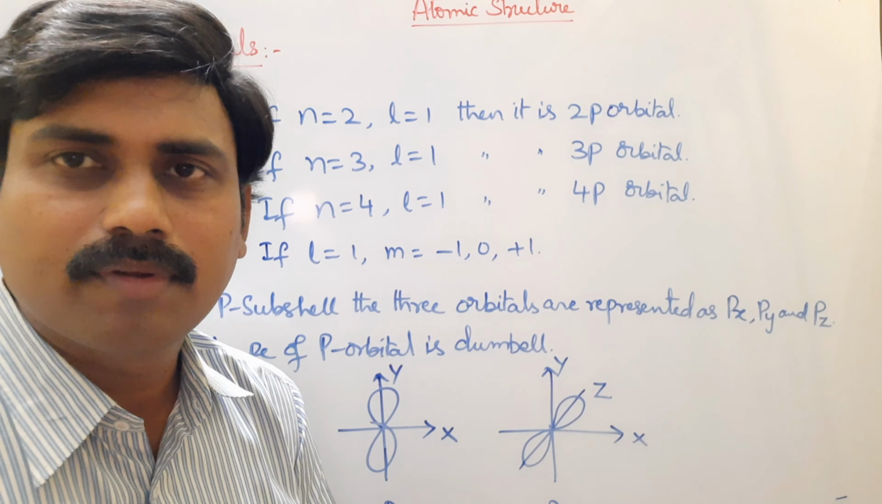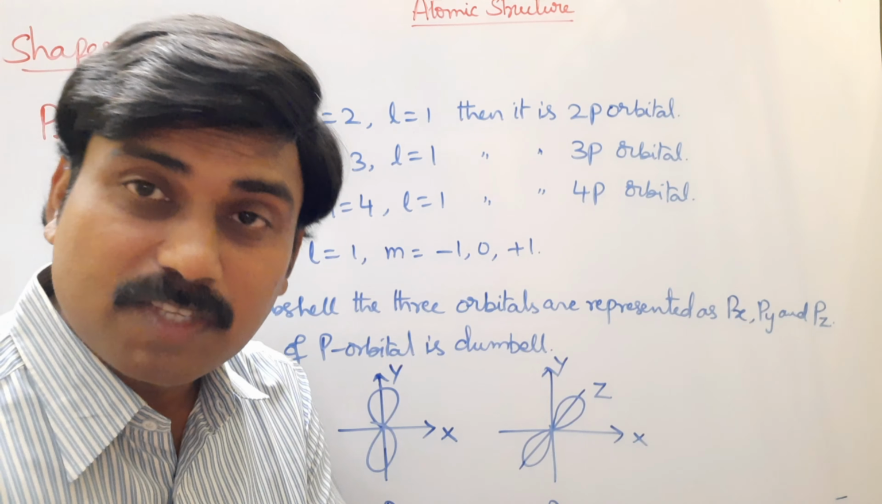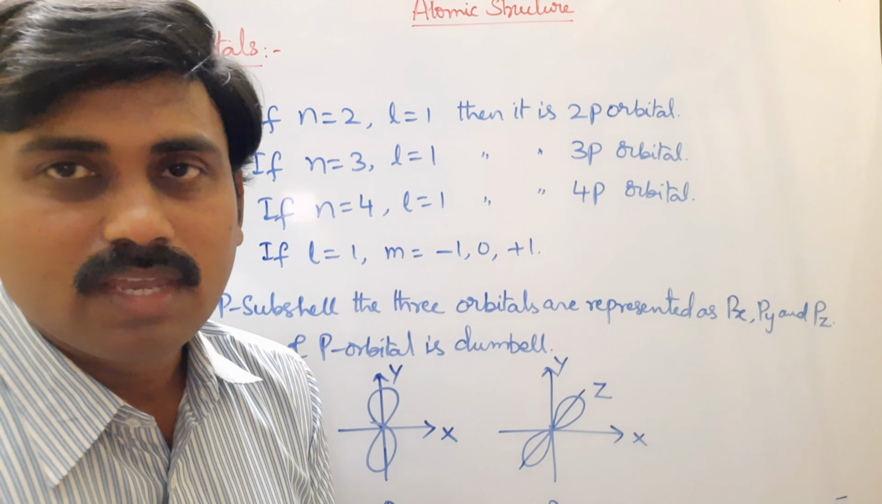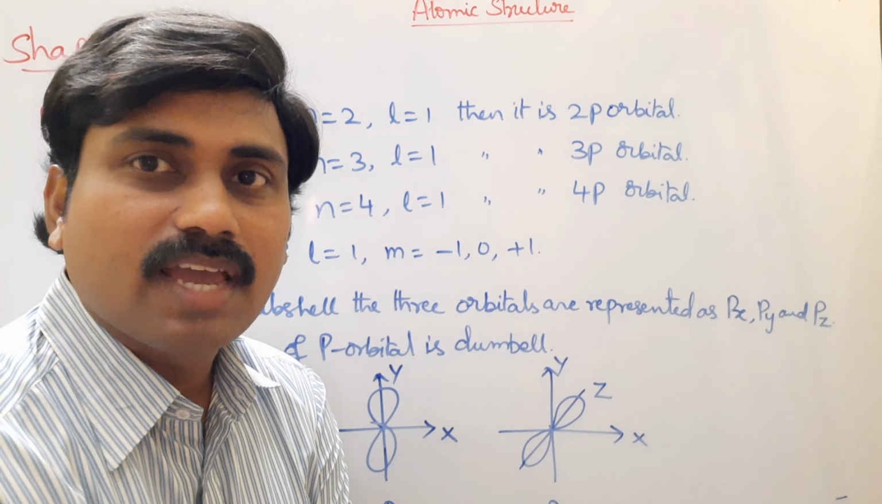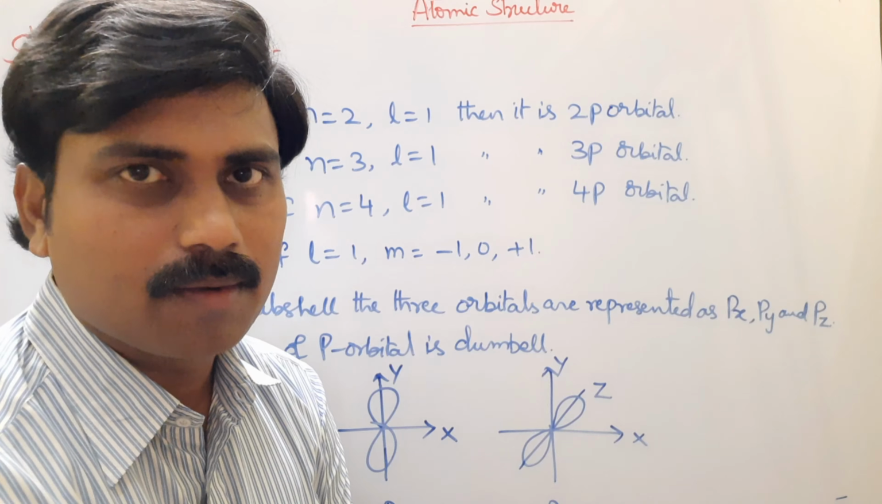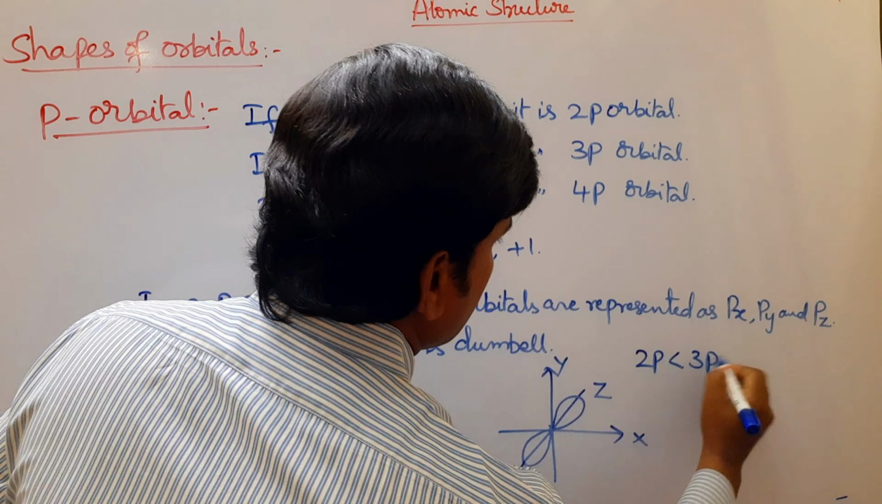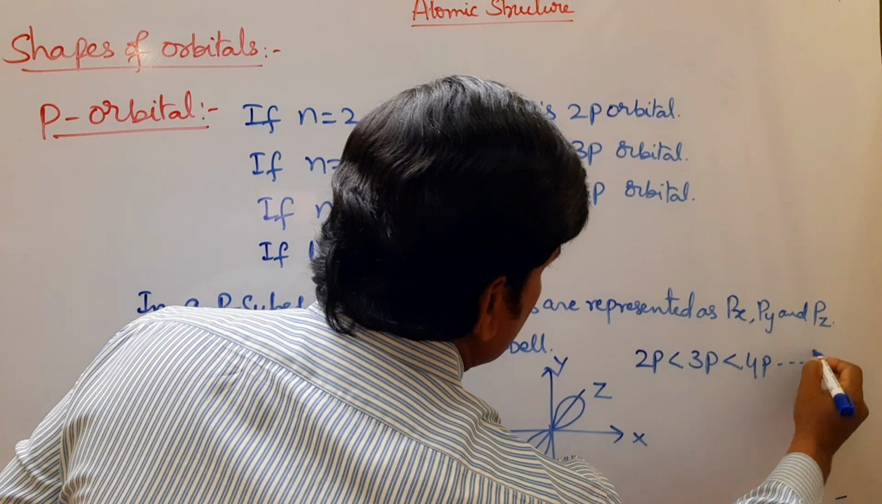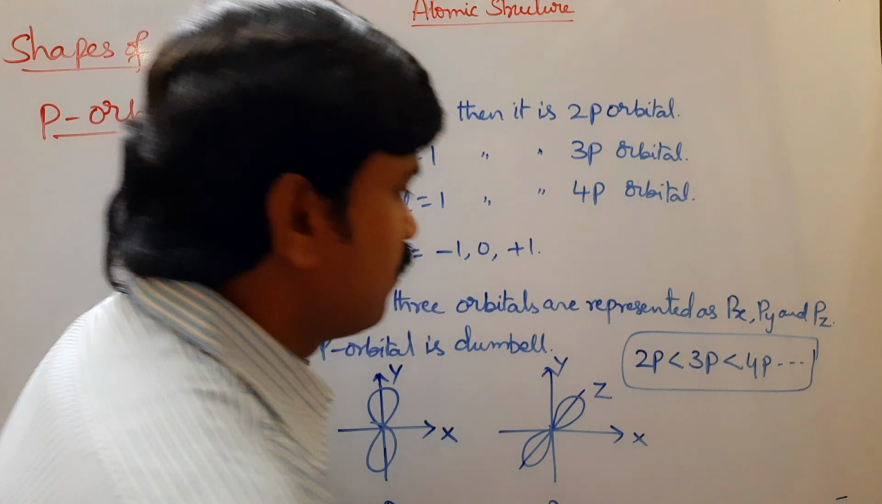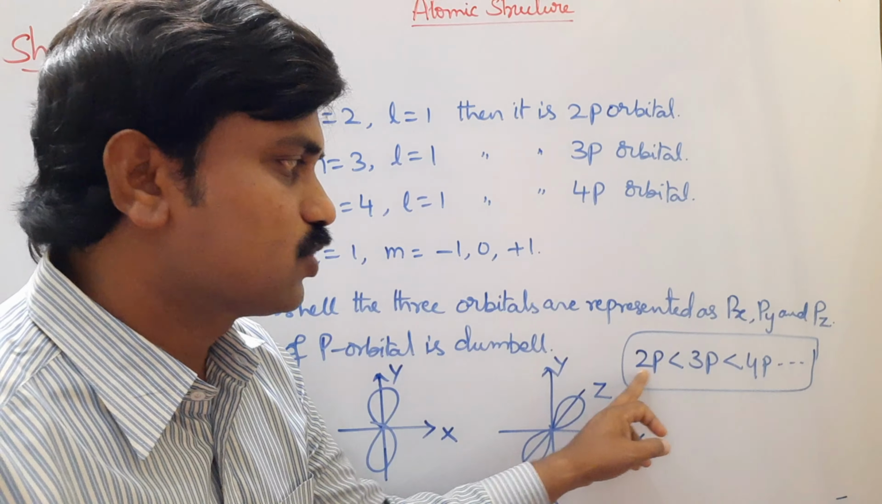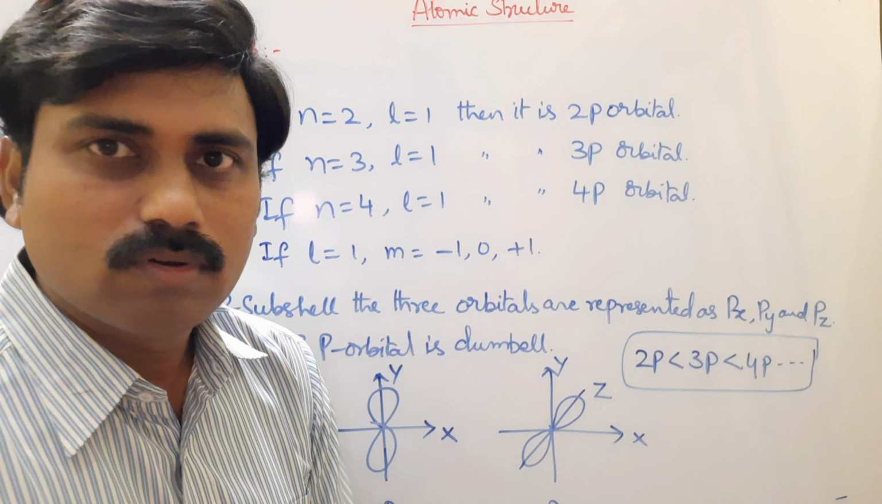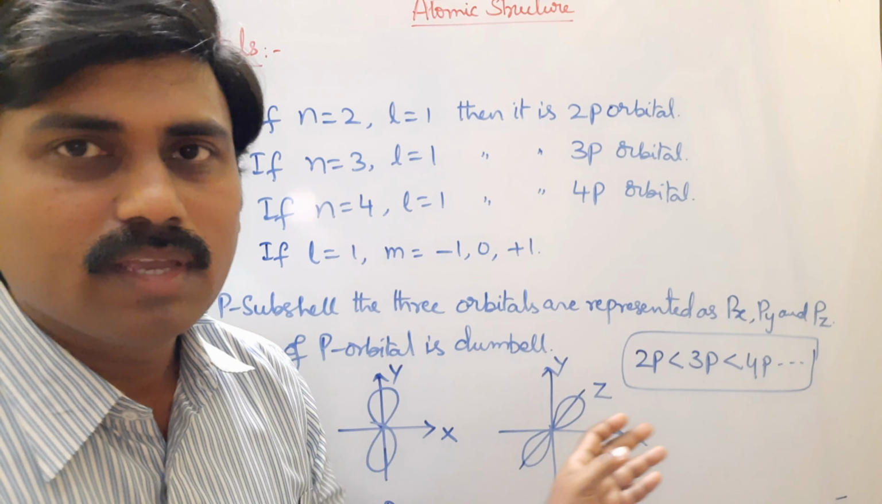In case of p orbitals, with increasing principal quantum number n values, energy and size also increase for p orbitals. Look at now: 2p less than 3p less than 4p, and so on. So here principal quantum number n value is increasing 2, 3, 4 and so on, so size and energy also increase.